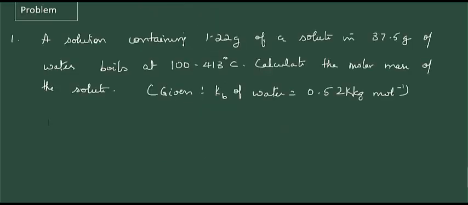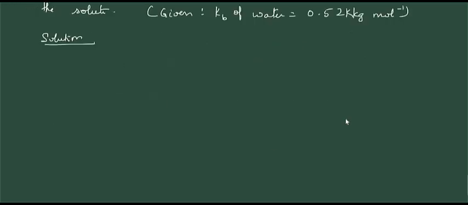Problem: a solution containing 1.22 gram of a solute in 37.5 gram of water boils at 100.413 degrees centigrade. Calculate the molar mass of the solute. Given Kb of water is 0.52 Kelvin kg per mole. So we have the equation M2 is equal to Kb into W2 divided by delta T into W1.